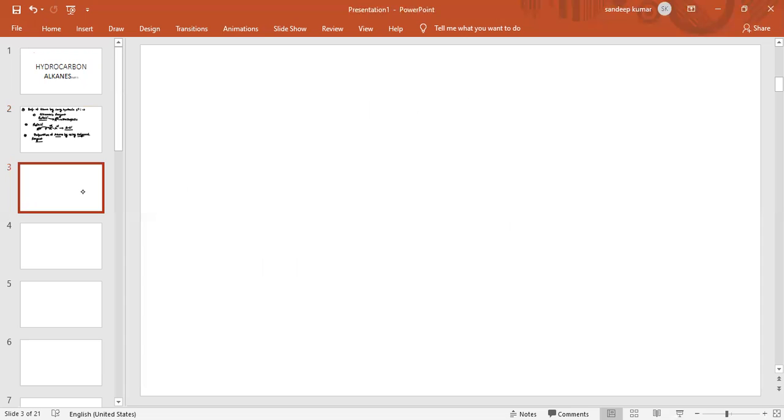What is Grignard reagent? How do we prepare the Grignard reagent? Grignard reagent is formed when alkyl halide reacts with magnesium in the presence of ether. The magnesium will enter between carbon and halogen, so it will form RMgX.